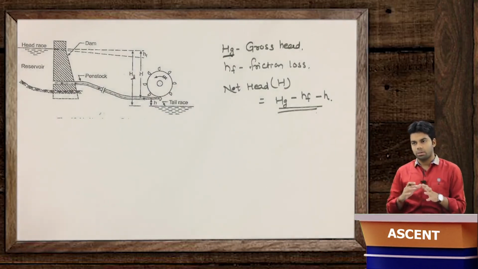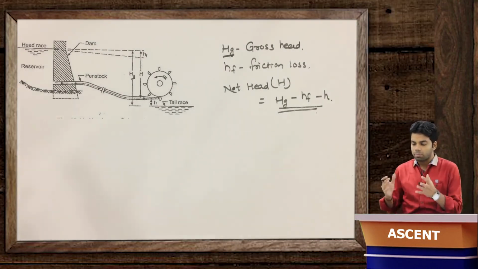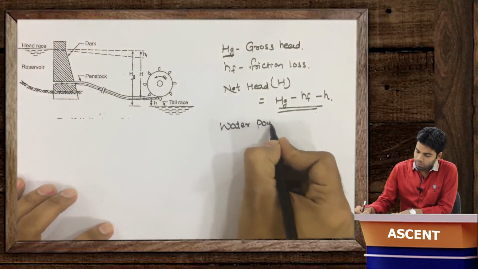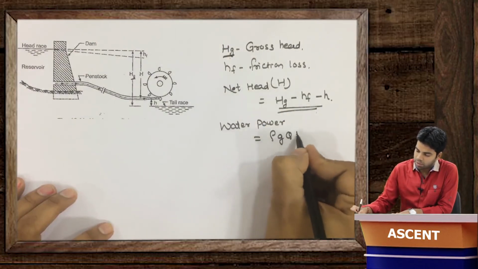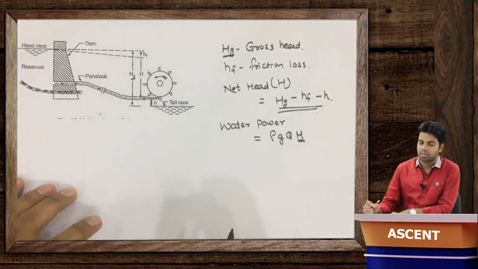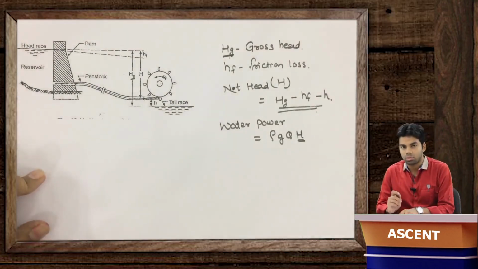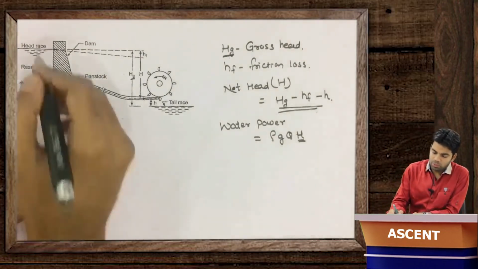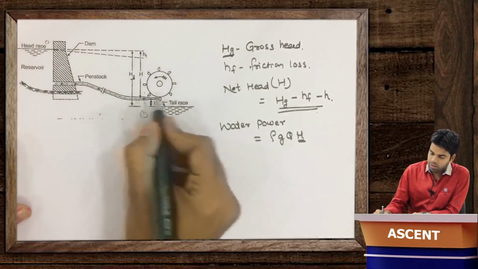Whatever power is available at the nozzle is because of the net head available. So what will be the water power now? The water power at the inlet of the nozzle is nothing but rho g Q h, where this h is the net head at the nozzle inlet. Getting this now? Now suppose this is point 0, and here we have point 1 where water is coming out of the jet.